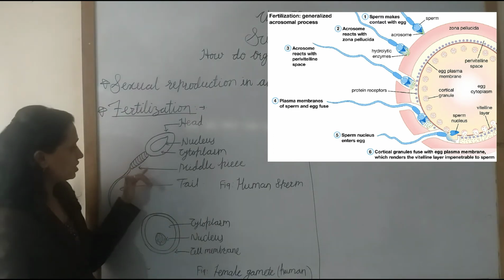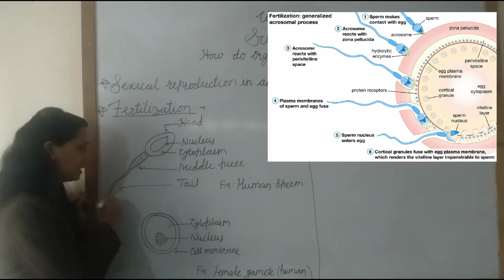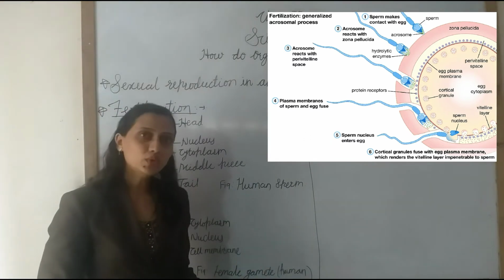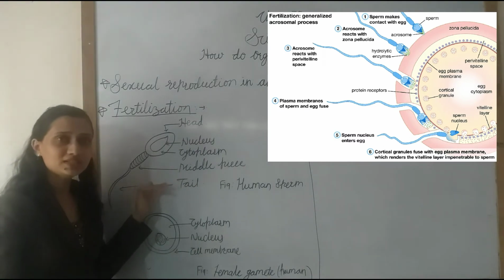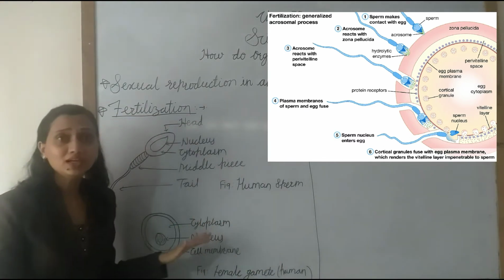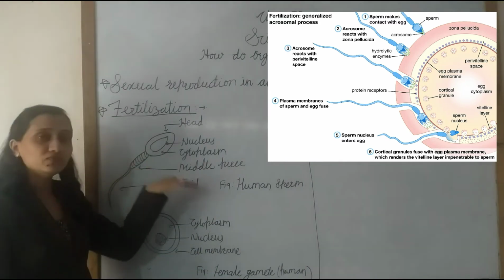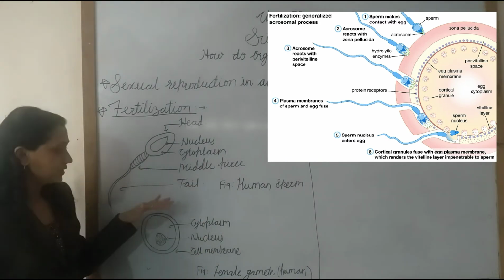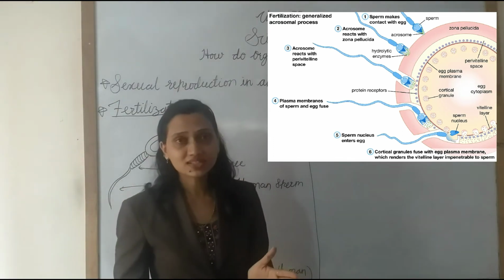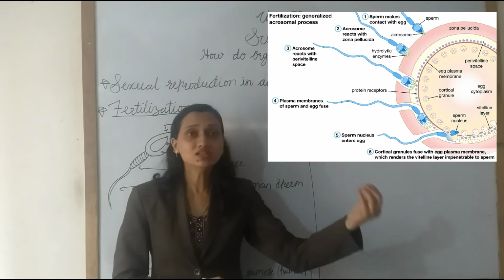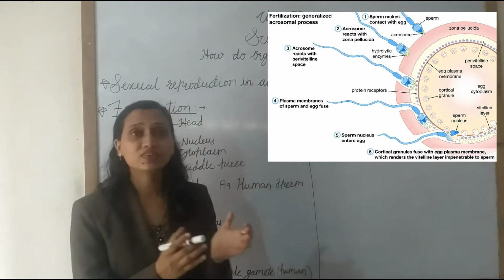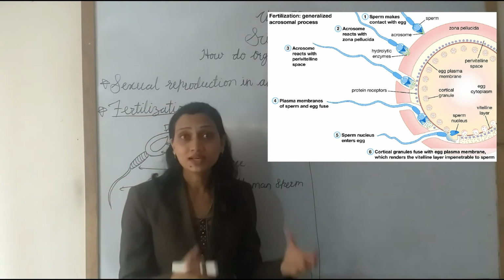Now see the structure of this sperm: the sperm has a tail. So the sperm is motile. The size of the sperm is 100,000 times smaller than the ovum. When the sperm fuses with the ovum, this process is called fertilization. After fertilization, as a result, a single cell zygote is formed. The zygote is the fertilized ovum, a fertilized egg.